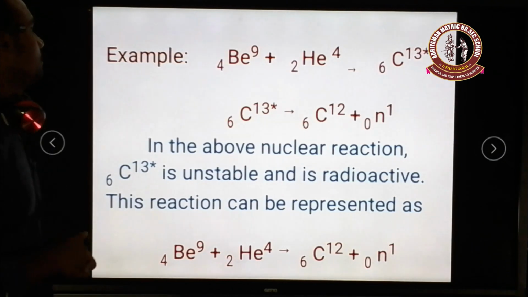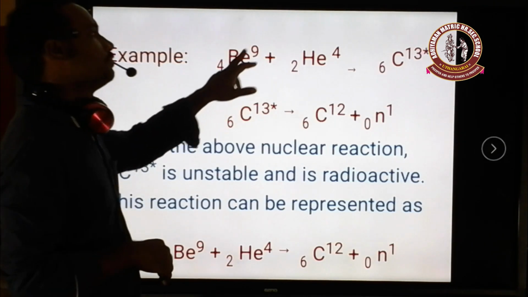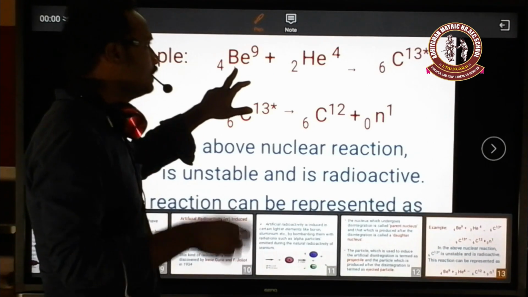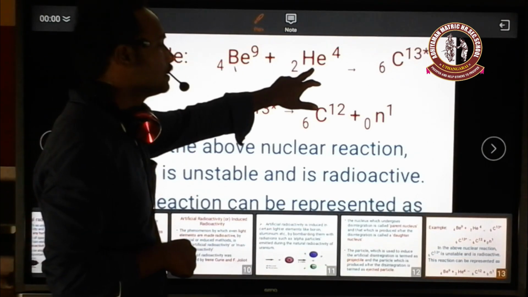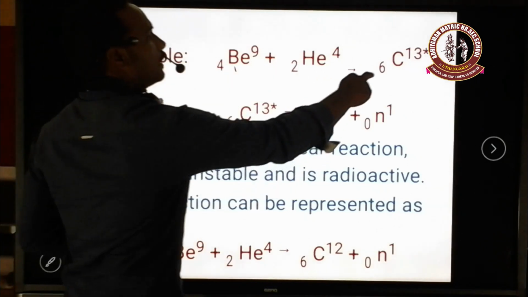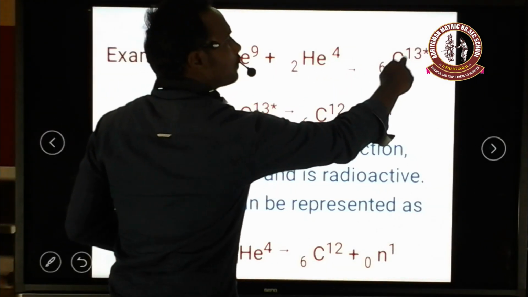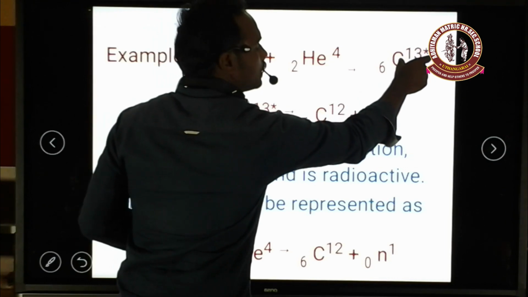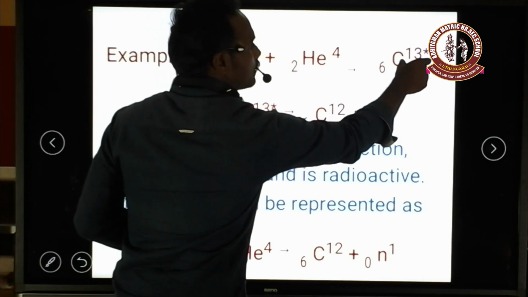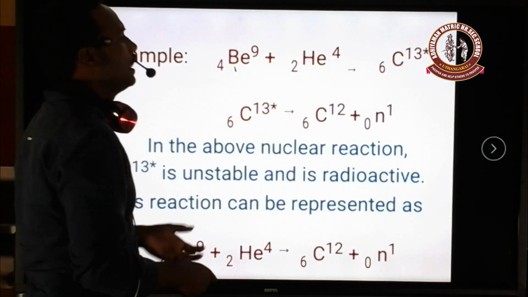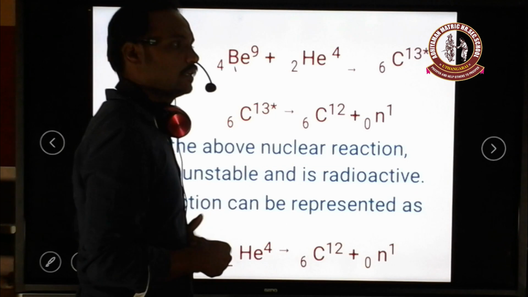Here a simple example is given. Beryllium is bombarded with alpha particles. Here beryllium is taken as the parent nucleus, and the alpha particle, that is helium-4, is taken as the projectile particle. Next, it will produce carbon-13 star. This star indicates that carbon-13 is in an unstable state. I already said that an unstable nucleus wants to become a stable nucleus by emission of some kind of elementary particles.